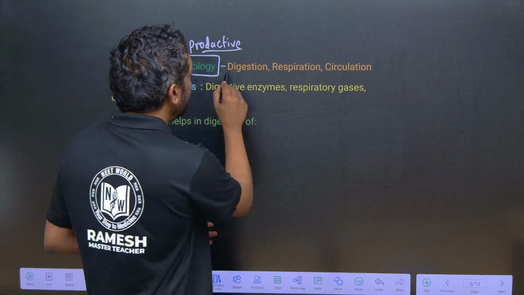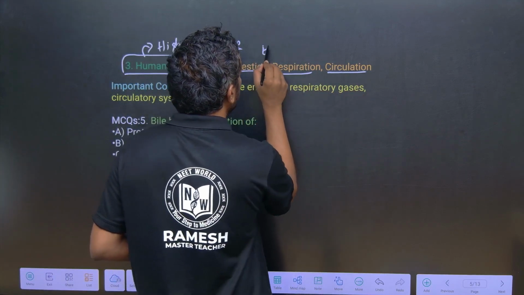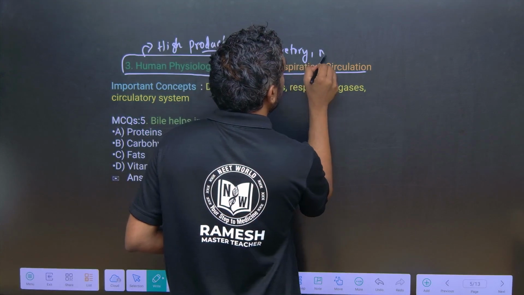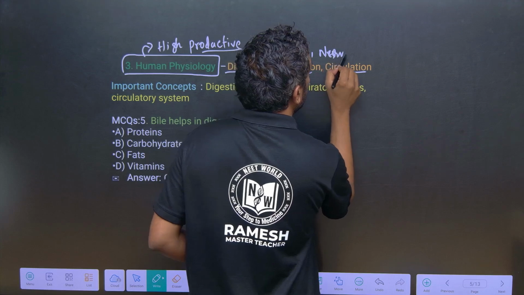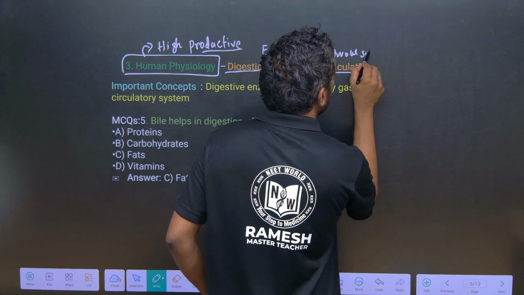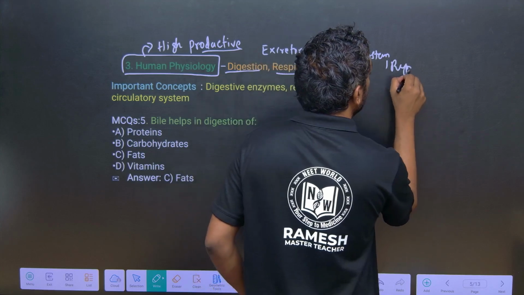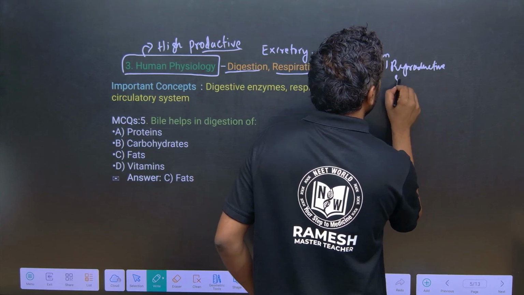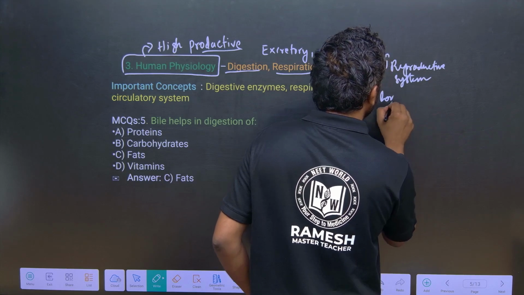There are the digestive system, respiratory system, circulatory system, excretory system, nervous system, reproductive system, locomotion and movement.